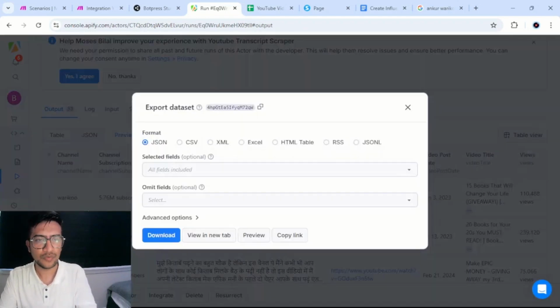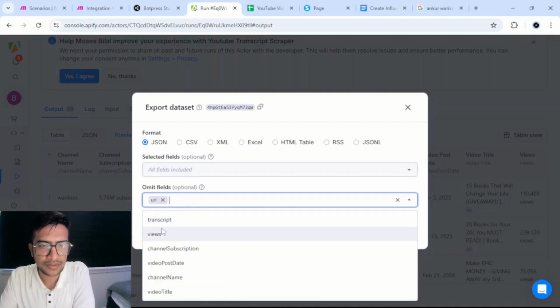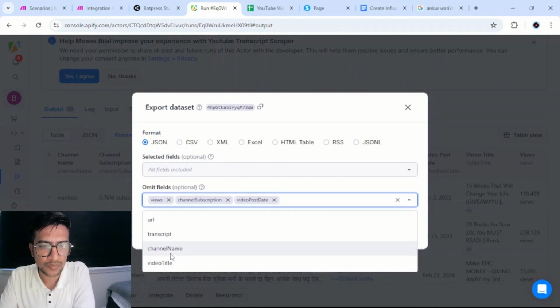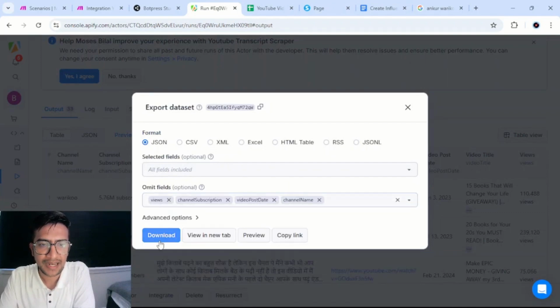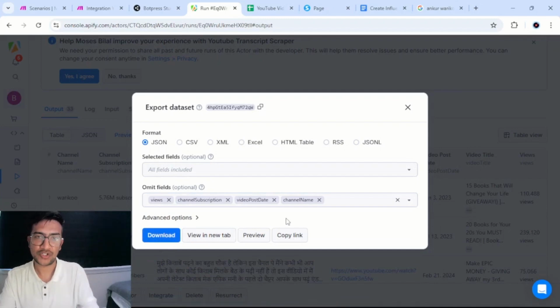So what you could do is you go to here, your channel subscription, you click on omit fields, you omit, sorry, not URL, you omit views, channel subscription, video post date, and channel name. So you could omit it and you would download it. Once you download it, you'll get a CSV, you'll get a JSON. You can then open that JSON in Notepad and save it as a text document. All right, I've already done that.